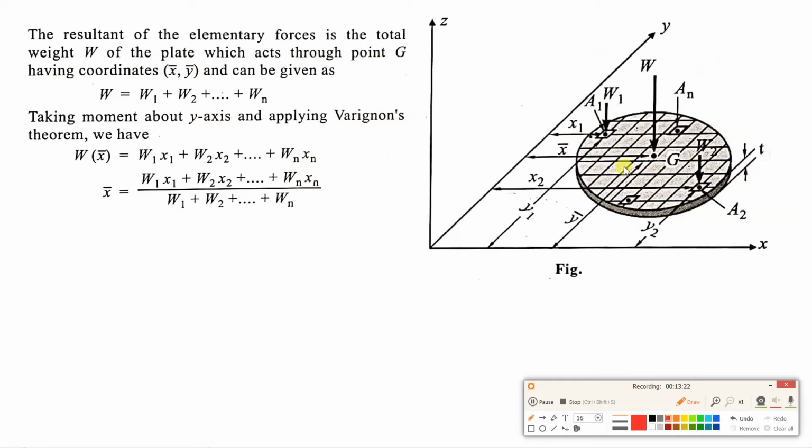So this we are talking about center of gravity. From here, see this part now. Right hand side will remain as it is, and we will take this W in the denominator, and what is this W? It is W1 plus W2 plus till Wn. So this will be the formula of x bar.